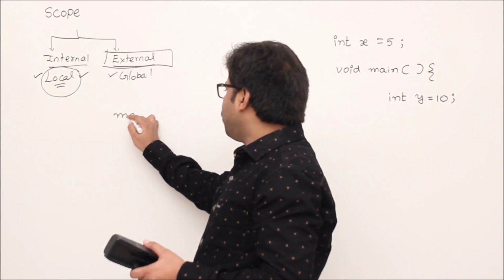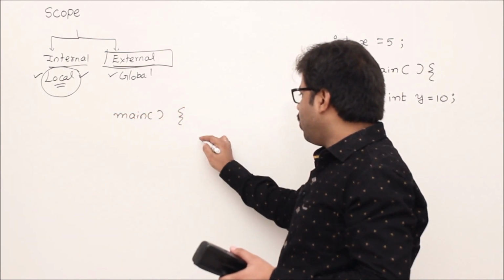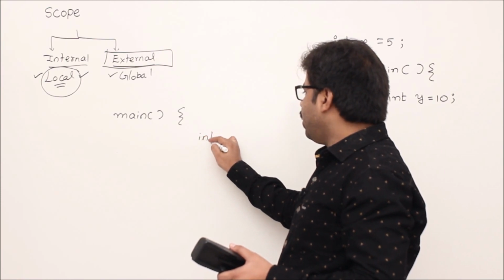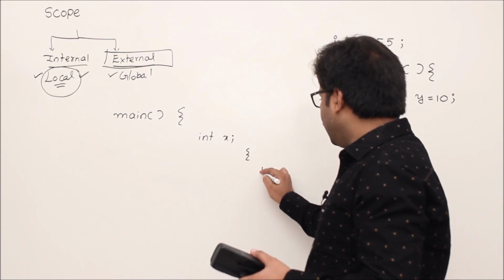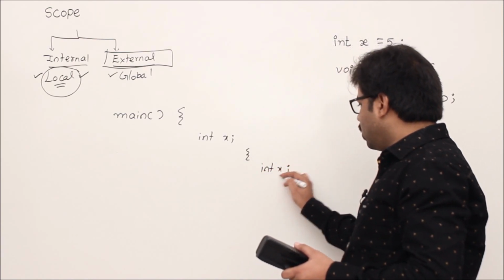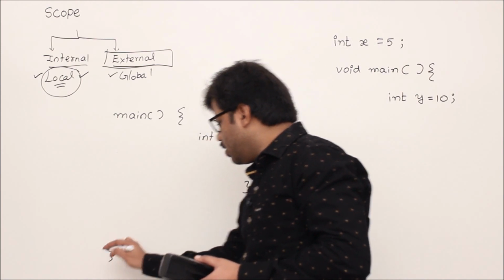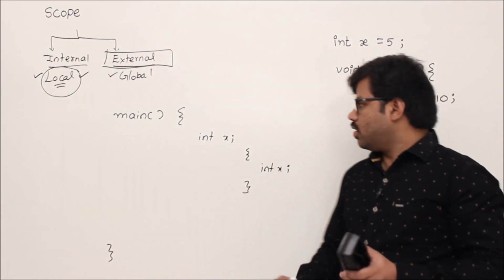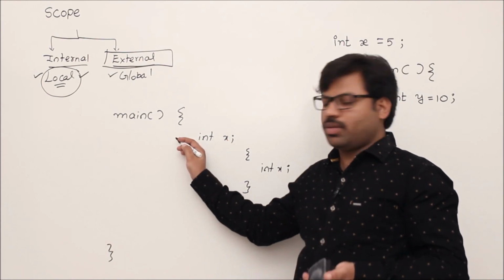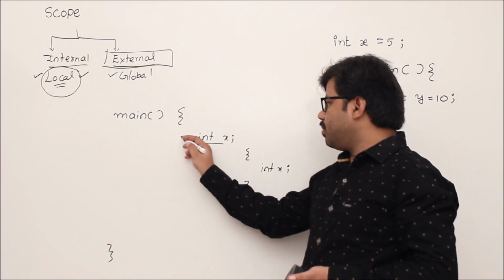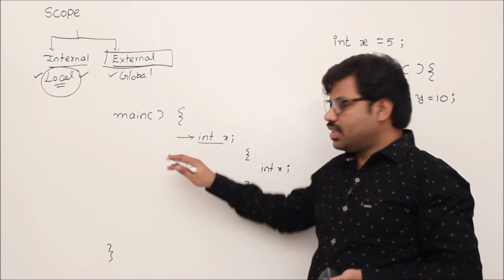Example, you have a main program like this, and you have a variable int x, then int x, then close it. Now the scope of this variable x, because we know the rule now, the purpose of int x is that you started here and you want to use it in this entire function.